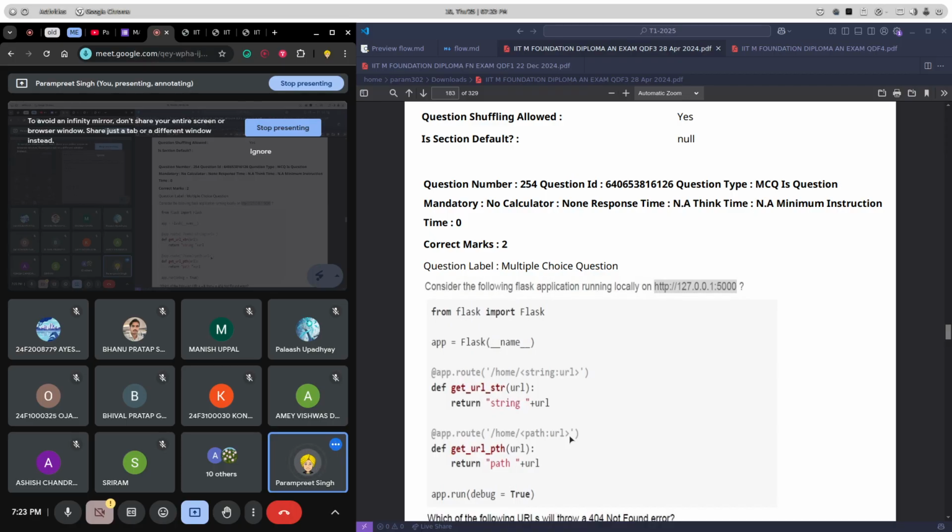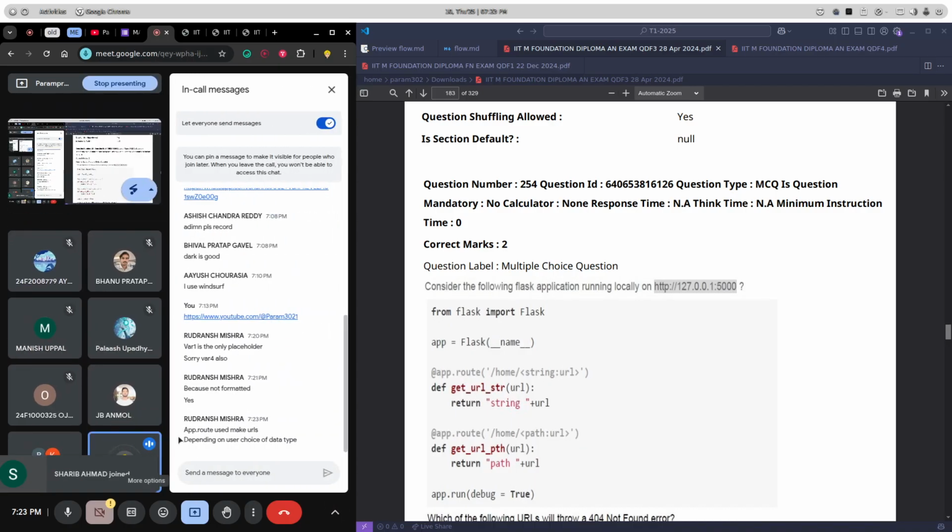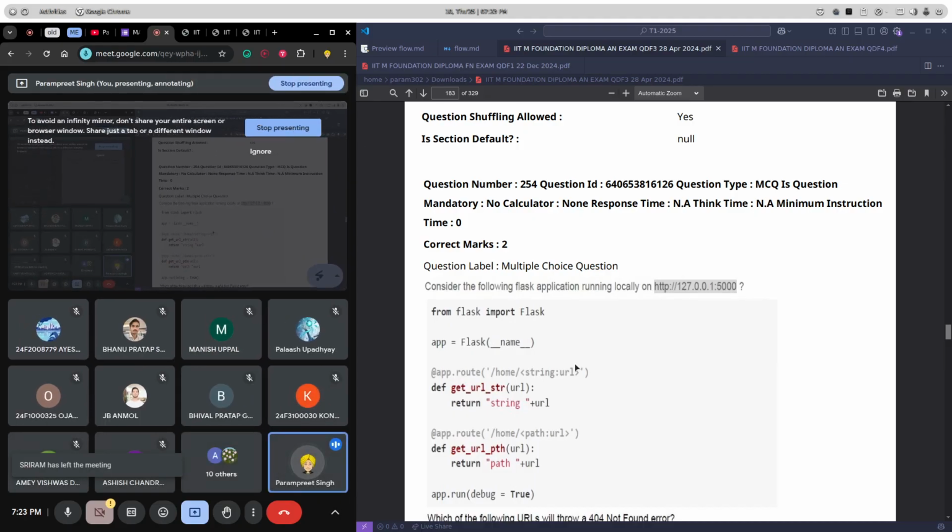So can anyone explain what is the difference between this string URL and path URL? In the path, we can have multiple slashes. So that will be the whole path. The string will be a single string without slashes. Okay, without the backslash. Yes. Okay, great. So app.route makes URLs depending upon the choice of user data type.